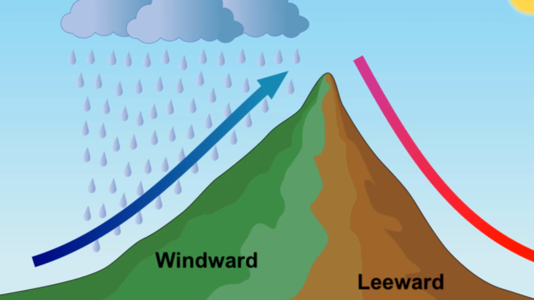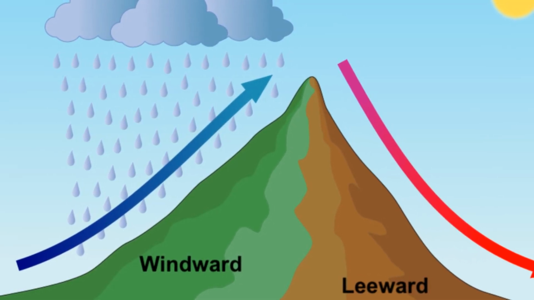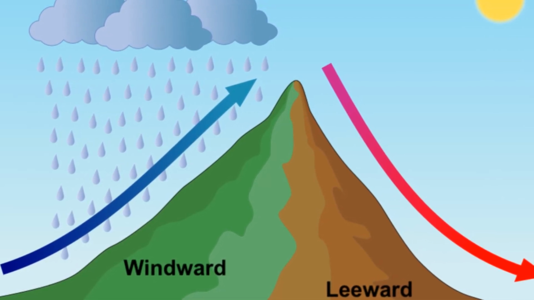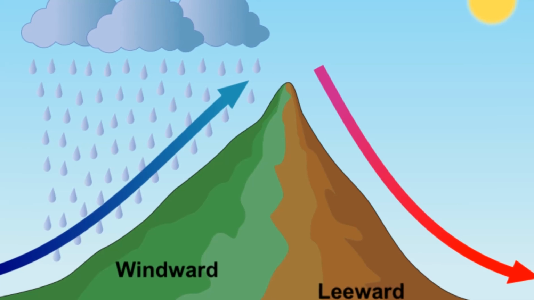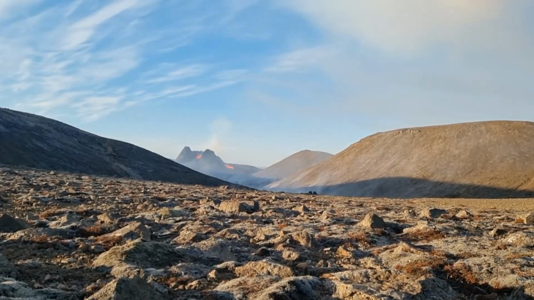Mountains and large bodies of water also play a role in shaping regional climate. For instance, moist ocean air hitting coastal mountains rises, cools, and drops rain on the windward side, leaving the leeward side dry, a phenomenon known as the rain shadow effect. Climate isn't set in stone.